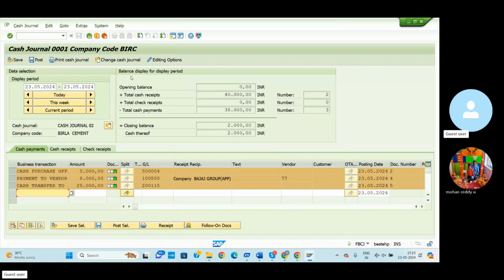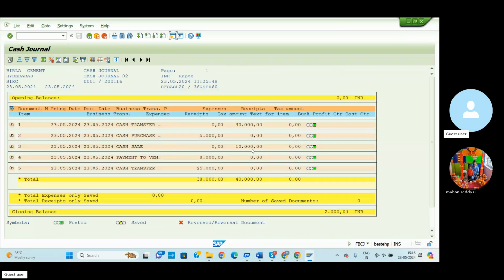Before that, you can check each and every transaction using the cash journal option. Click here, cash journal or print cash journal. You can observe the total transactions as per today.